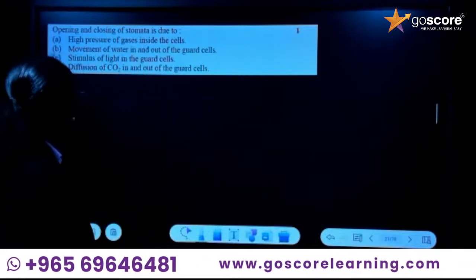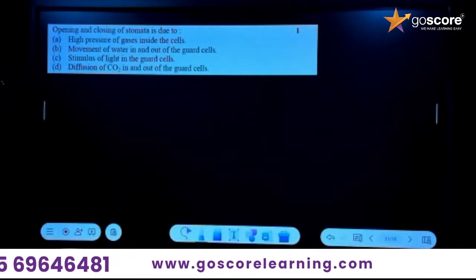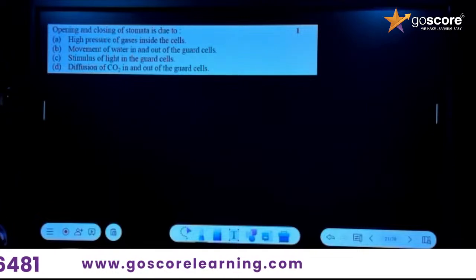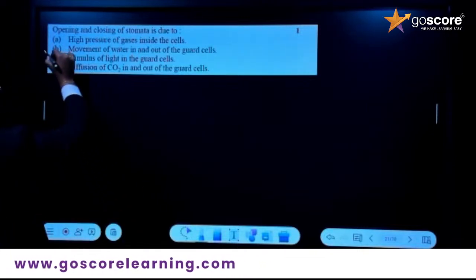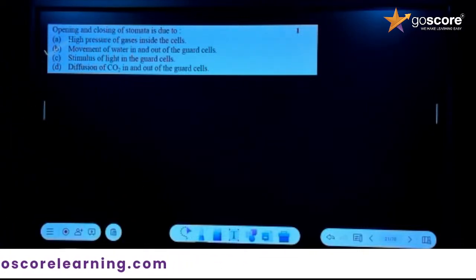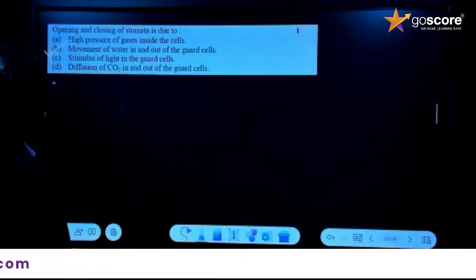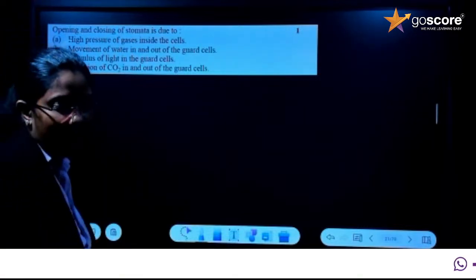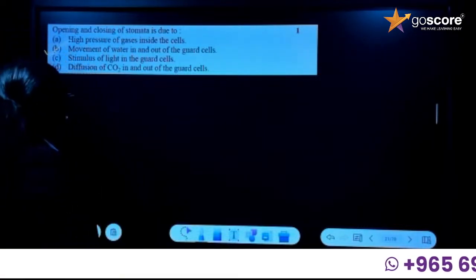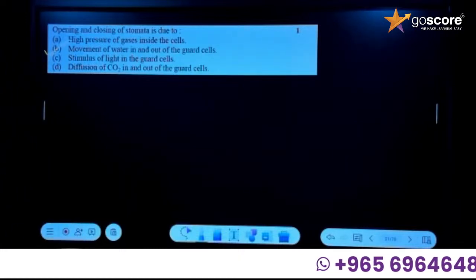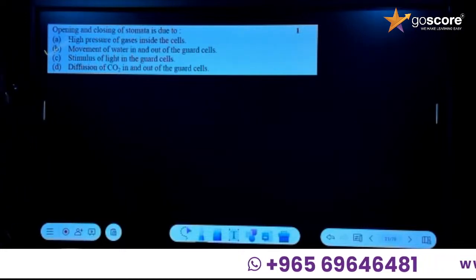Okay. So next option, movement of water in and out of the guard cell. Yes, it is the movement of water in and out of the guard cells. That statement is also given in the textbook earlier. So next you see stimulus of light in the guard cells. Then option D, diffusion of carbon dioxide in and out of the guard cell.